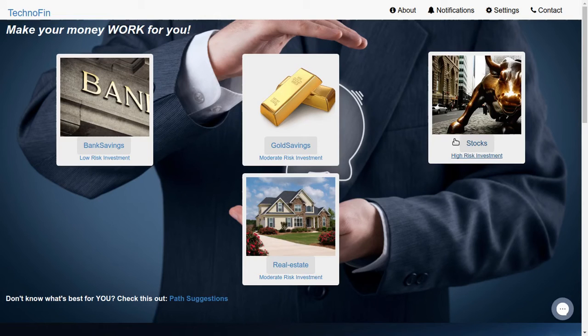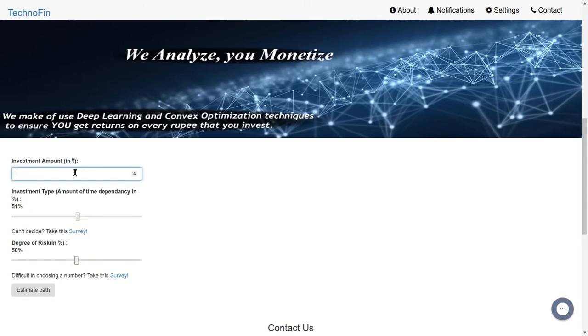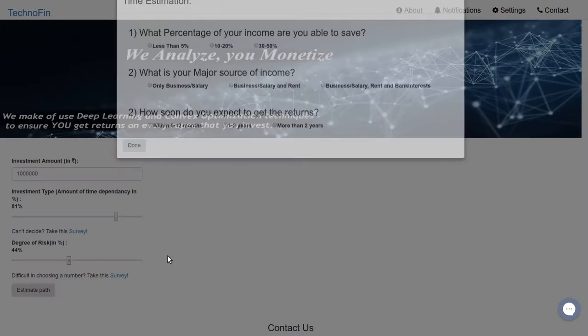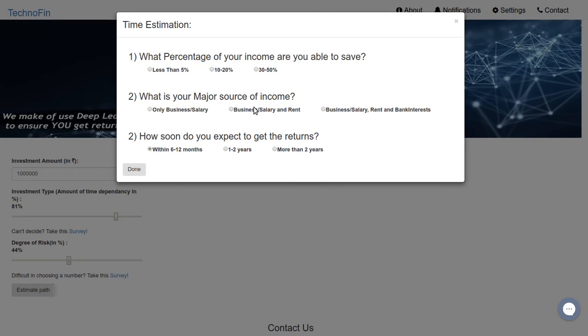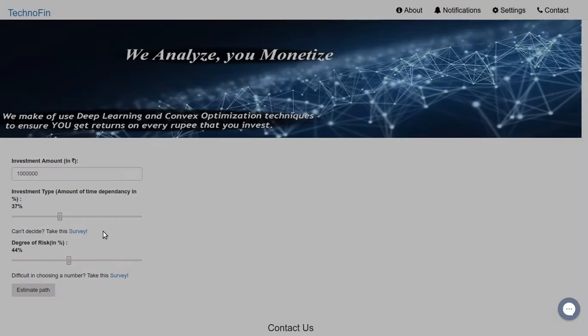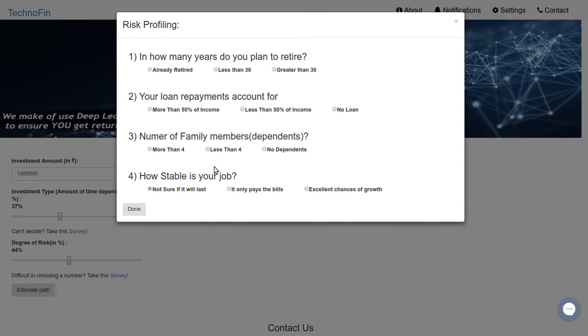Here's a prototype, and as you can see, we have segregated into different sectors: bank, gold, stocks, and real estate. If a person does not know where to invest, he'll just type in his amount, let's say a million rupees if someone's that rich. Select the investment type he wants, depending on the time and the degree of risk. If a person does not know what that means, there's a service which he or she can take to select that for the person.